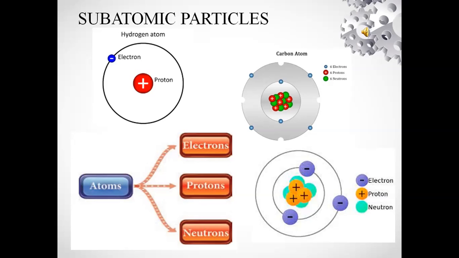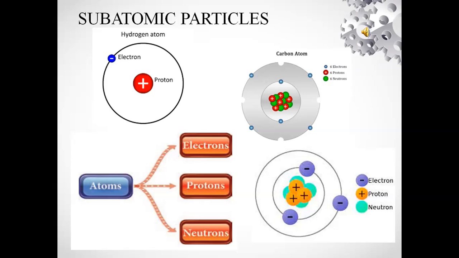Second one, electrons. Electrons are negatively charged particles. Electrons revolve around the nucleus of the atom in specific orbits. Next one, nucleus. Nucleus means the center part. In the nucleus, protons and neutrons are present. The next subatomic particle is the neutron. The neutron is inside the nucleus. The neutron does not have any charge. Except hydrogen, the nuclei of all atoms contain neutrons.